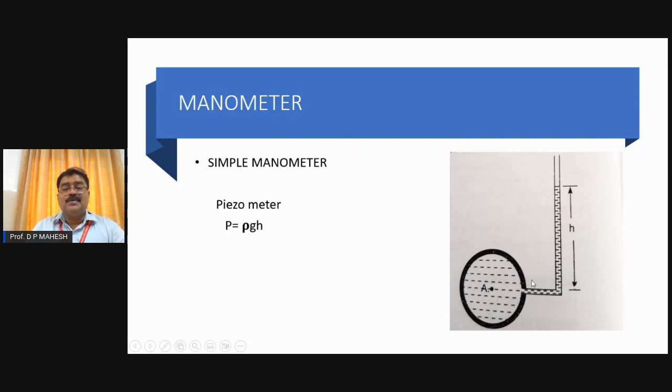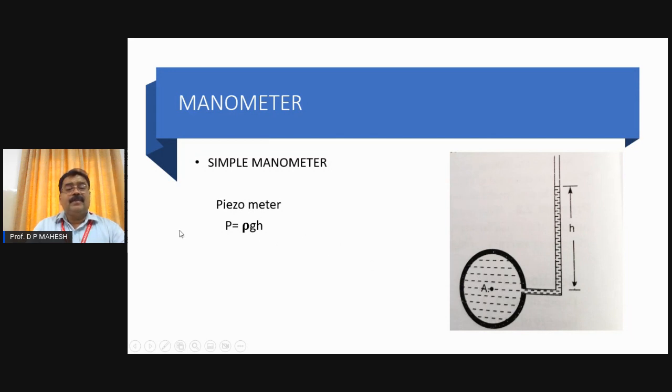The moment the valve is opened, the liquid inside the pipe will rush into the glass tube and rise to some height. Finally, it comes to rest depending on the pressure inside the pipe. Let H be the height by which the liquid rises. If that is known, then we can use the hydrostatic law, which is P equals rho g h.